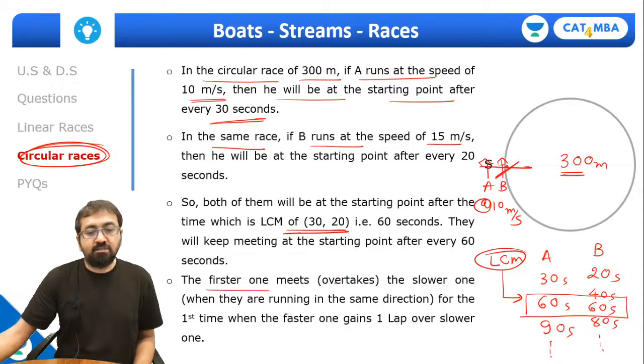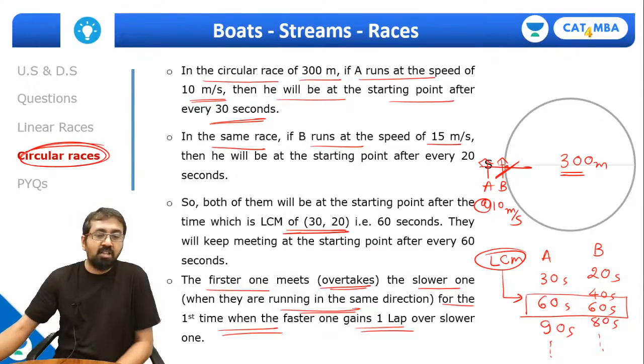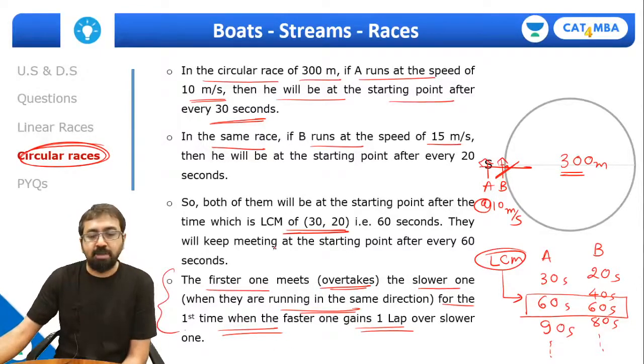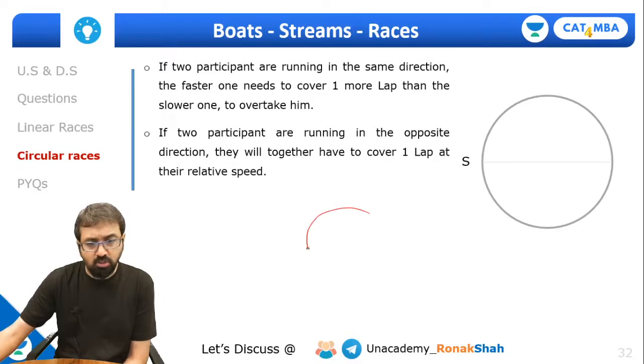Now the faster one meets or overtakes the slower one when they are running in the same direction for the first time, when the faster one gains one lap over the slower one. Now this point actually confuses many people. So let me explain with an example. Everyone, let's draw a circle over here, and I'm just taking a different example.